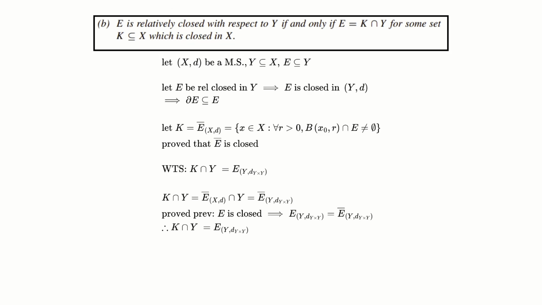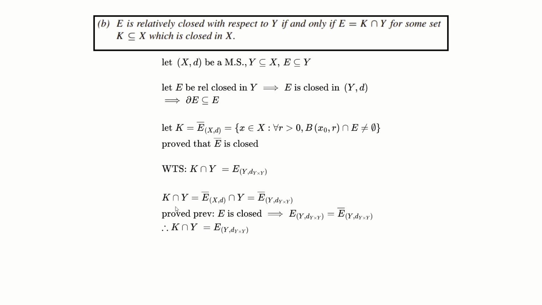So for part B, let (X, d) be a metric space, Y be a subset of X, and E be a subset of Y. Let E be relatively closed in Y, which implies E is closed in (Y, d), which implies that the boundary points of E are contained in E. And so let's let K equal the adherence points of E in (X, d). And we proved previously that the adherence points of any set is closed. And we want to show that K intersected with Y is equal to E in respect to the submetric space of Y.